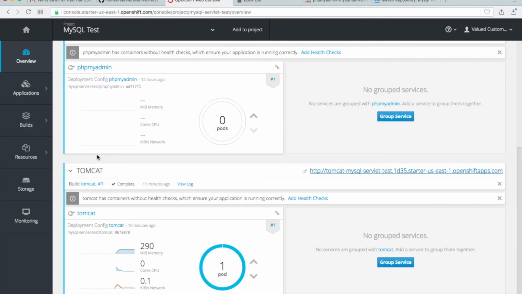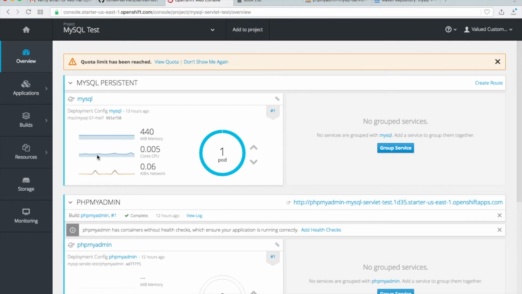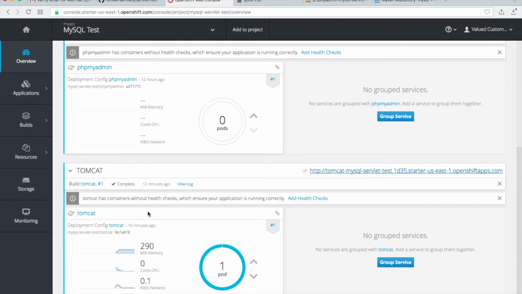Also to show you something else which is connected with the limited resources you have on OpenShift, and when you have the free account, you have only 2 pods. So I would like to show you what happens when you just change your code and deploy a new version of your Tomcat application.